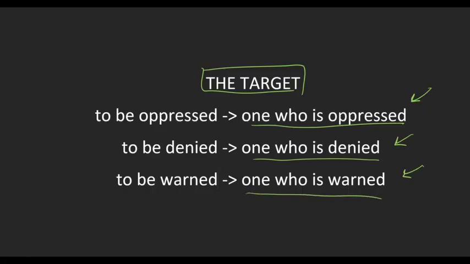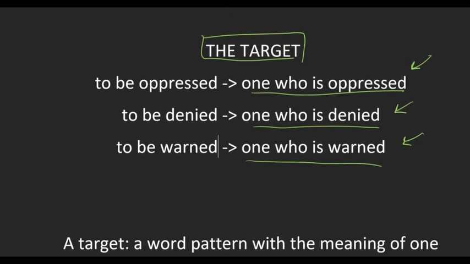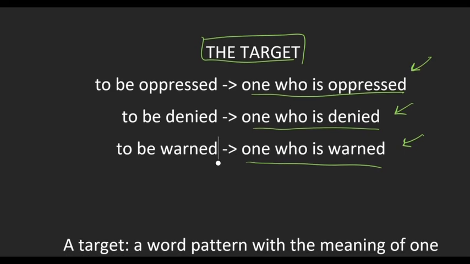So what is a target? A target is a word pattern that expresses someone who has had something done to them. If we look at one who is oppressed, it's someone who's had something done to them. They've had oppression done to them. One who is denied, someone who's had denial aimed at them. They're on the receiving end of denial. And one who is warned, someone who has the action of warning being directed at them.